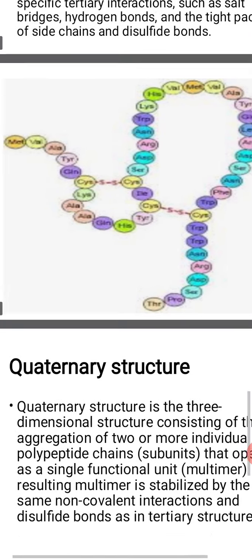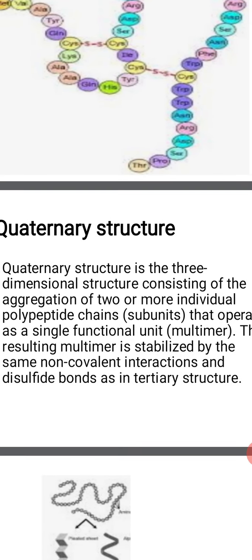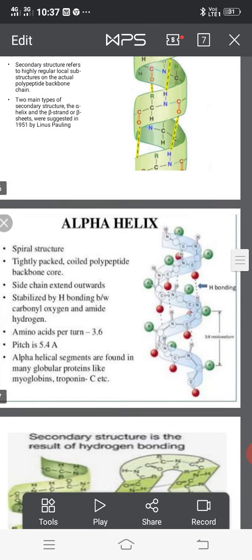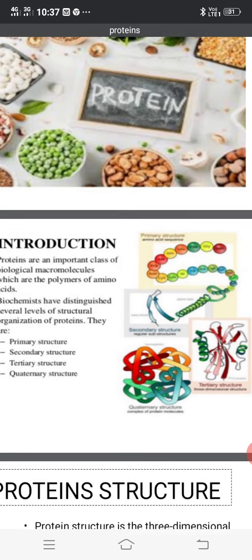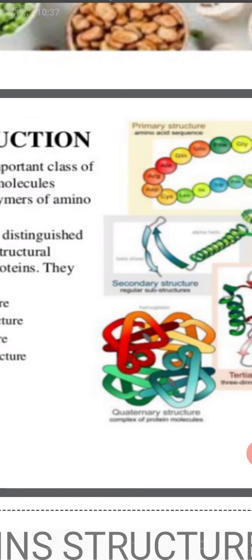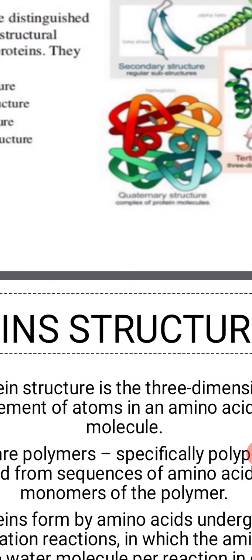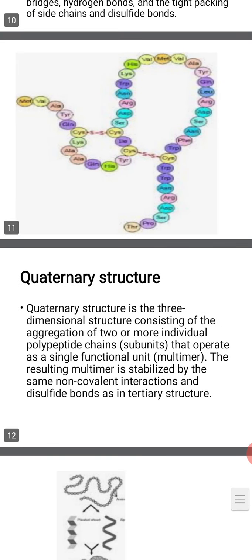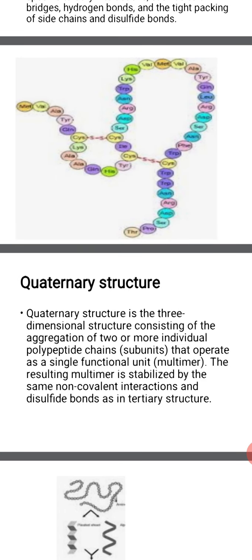And the last one, quaternary structure. In the beginning of the class, I showed you the structure of the quaternary here. The subunits are arranged here. Moving on to the quaternary structure: some of the proteins are composed of two or more polypeptide chains, which are referred to as subunits. This spatial arrangement of these subunits with respect to each other is called quaternary structure.